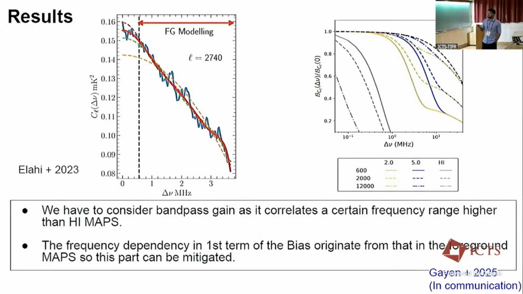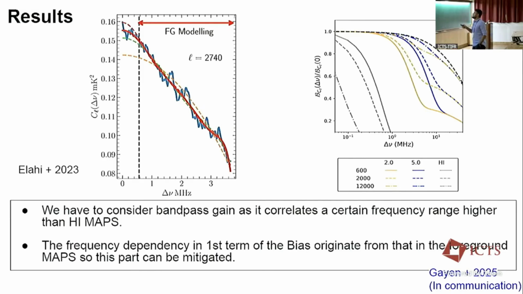Now, this is an important finding in our result. This plot is from the Asif 2023 paper, where, over the frequency range delta nu, the 21 centimeter signal is decorrelated, but there is foreground. If we model our foreground after this 1 megahertz frequency range, where there is only foreground, then extrapolate our foreground into that region and subtract it, we can get only the 21 centimeter signal region.